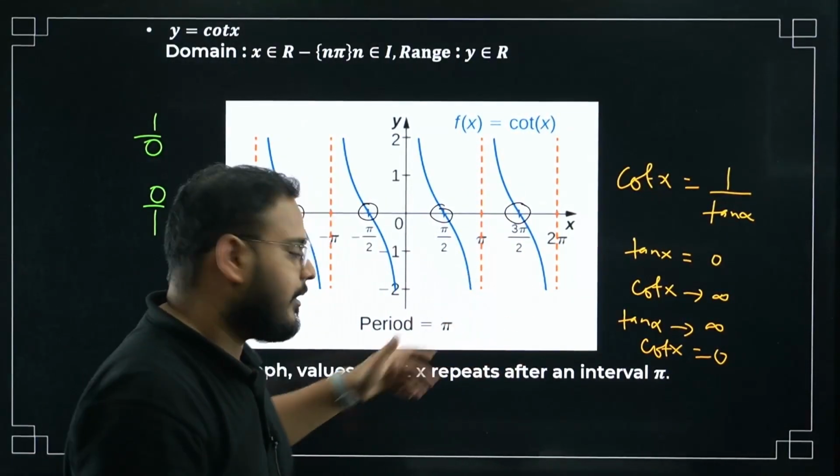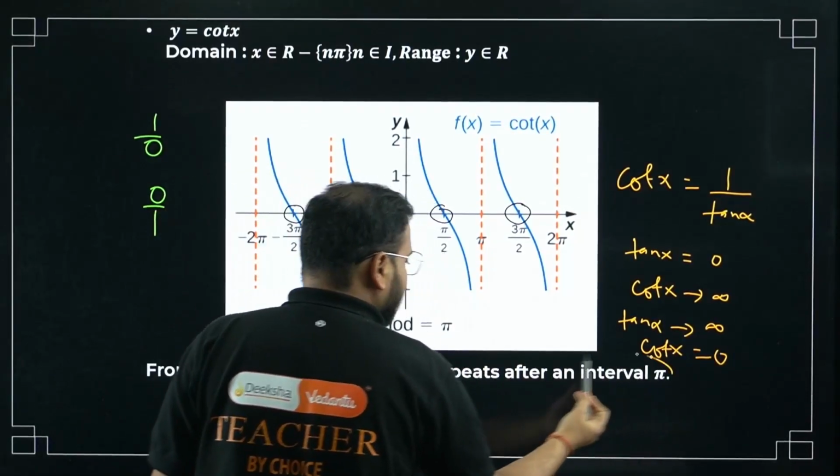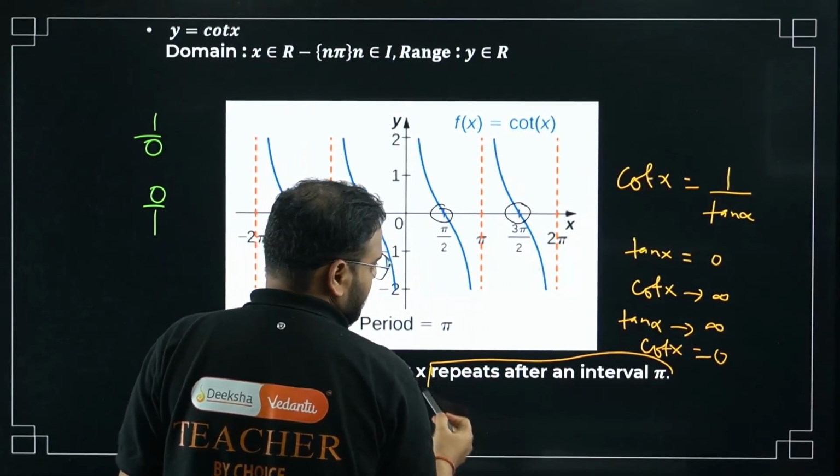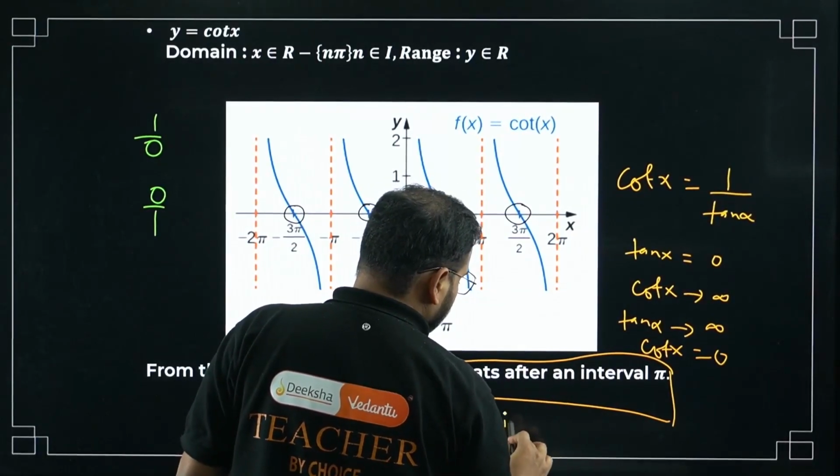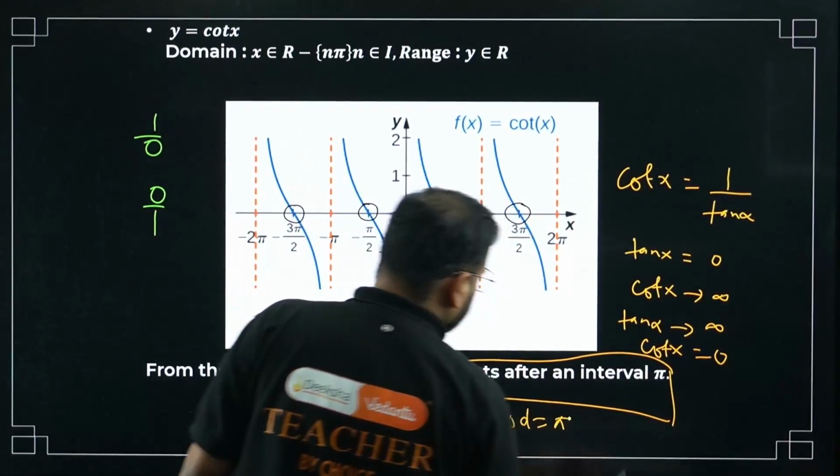Okay, this is clear. What is the periodicity? The periodicity again is in the interval of pi only. So what's the period here? The period is again pi. Please check.